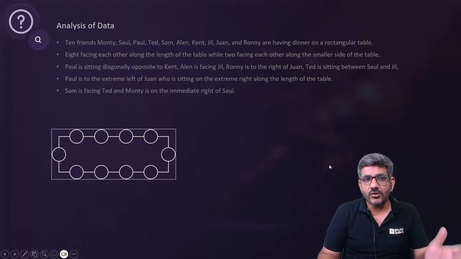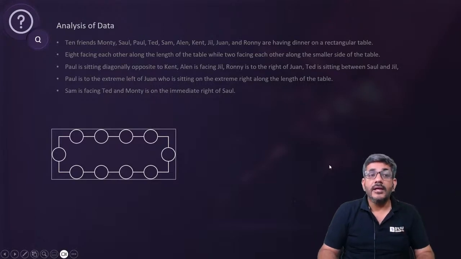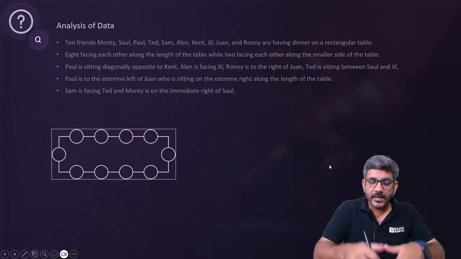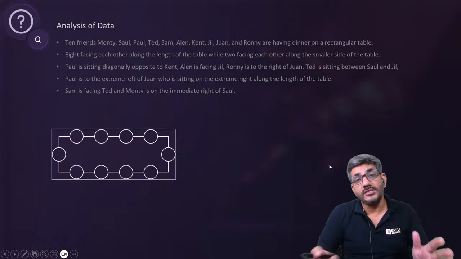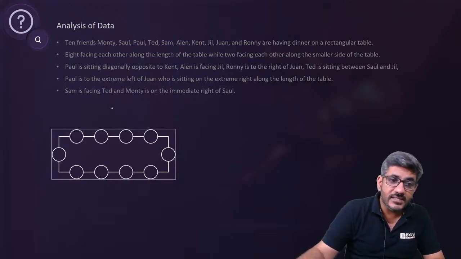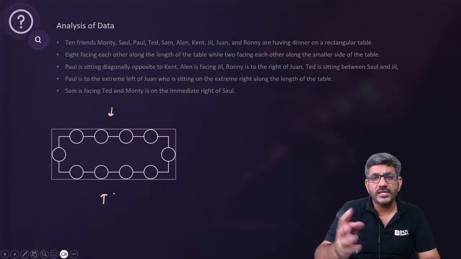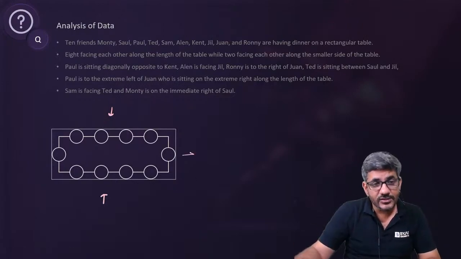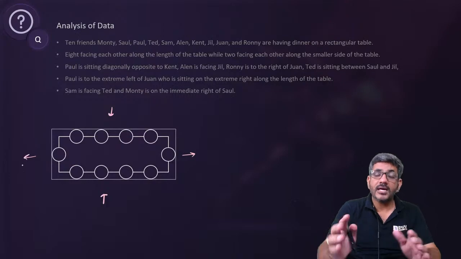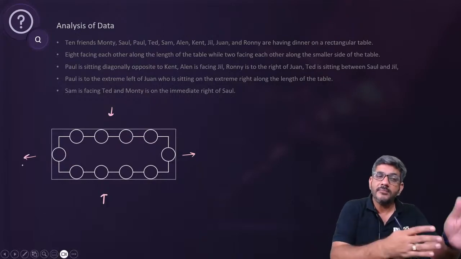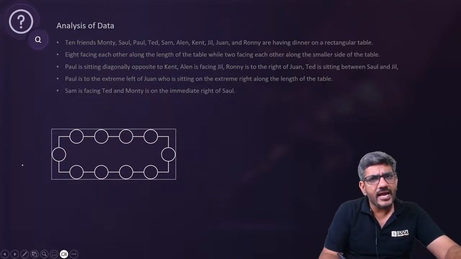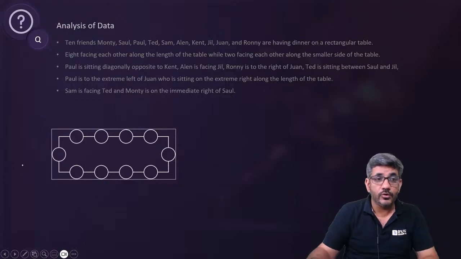Whether the person is sitting on the shorter side or the longer side, even if he's sitting on the longer side, whether he's in the middle or on the sides, that's always a problem, right? But yes, these two sides are identical. The person can be seated at either of these two sides initially. Similarly, these two are identical. अगर ये पक्का पता है one person is on the shorter side, so you can make him sit at any of these two. So that can be done. But let's see, how do we go ahead with it?